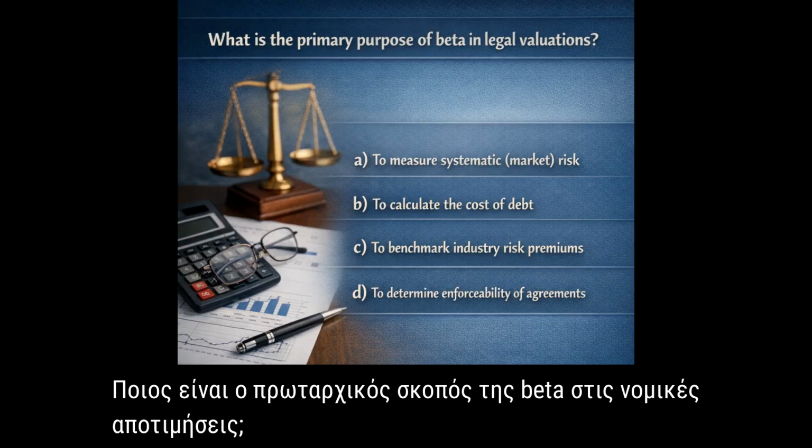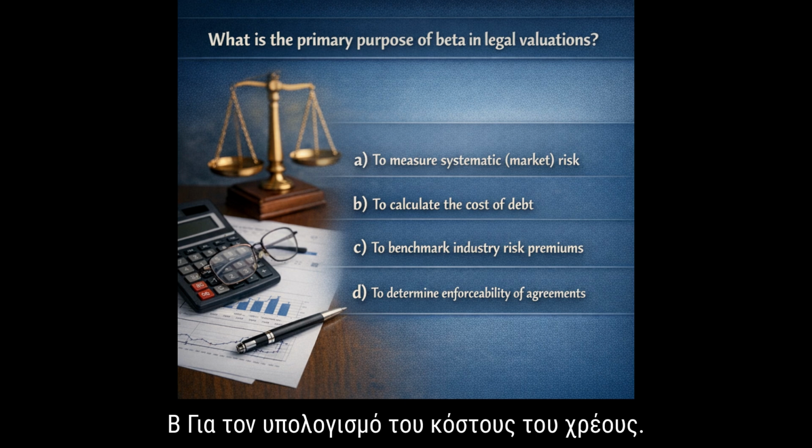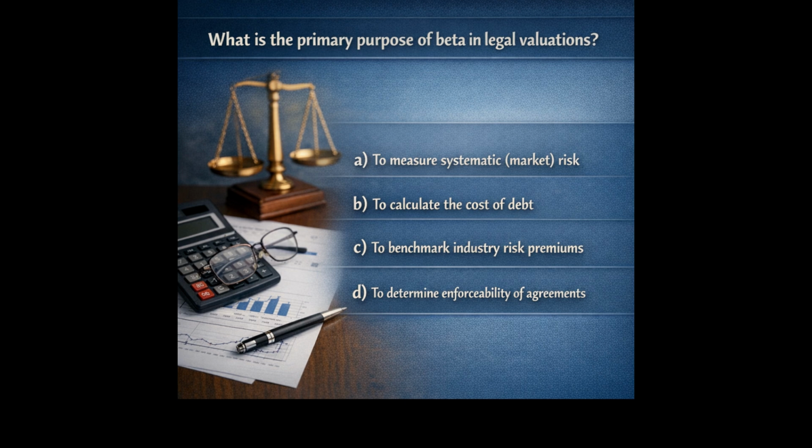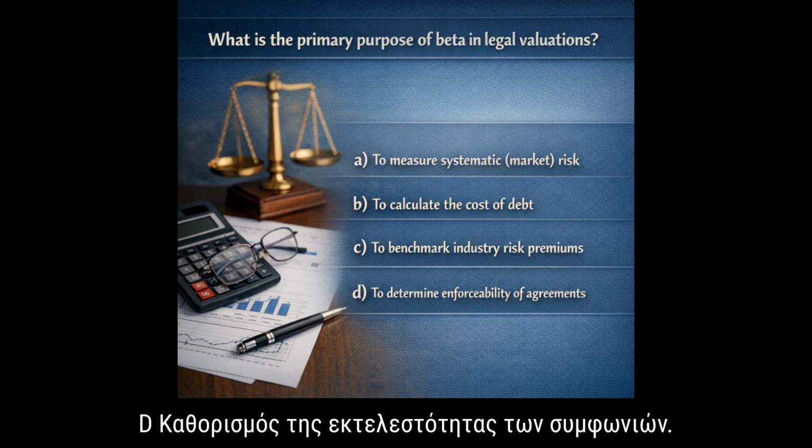What is the primary purpose of beta in legal valuations? A. To measure systematic market risk. B. To calculate the cost of debt. C. To benchmark industry risk premiums. D. To determine enforceability of agreements.